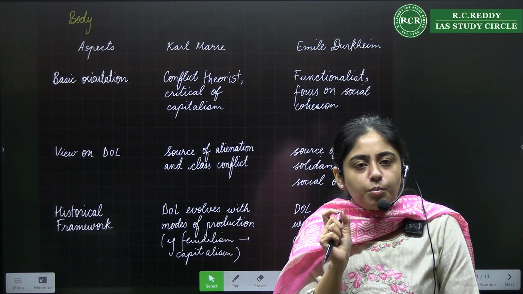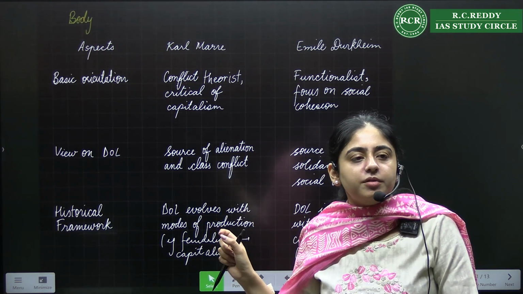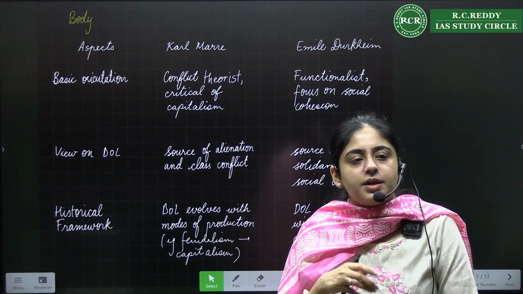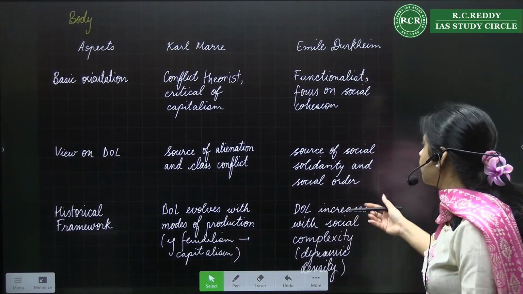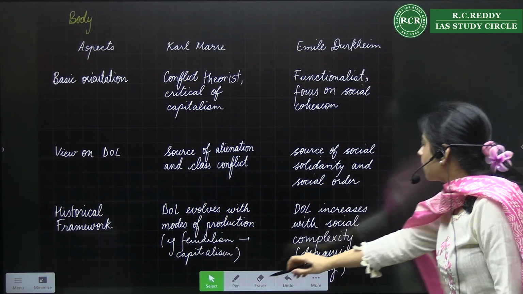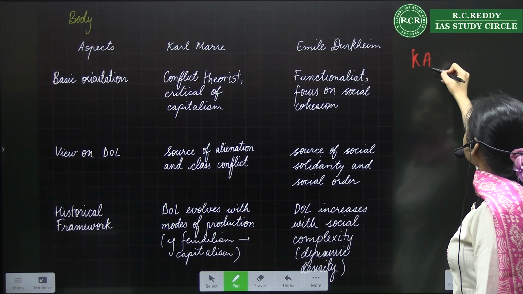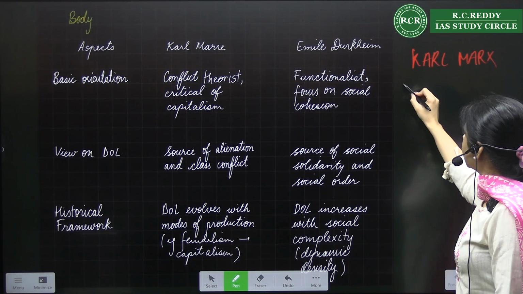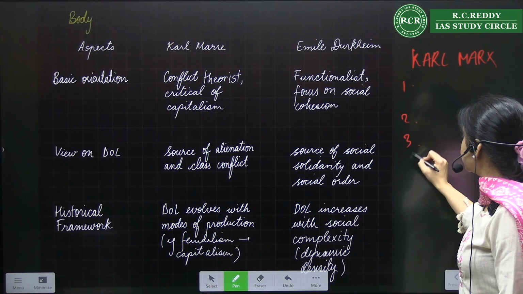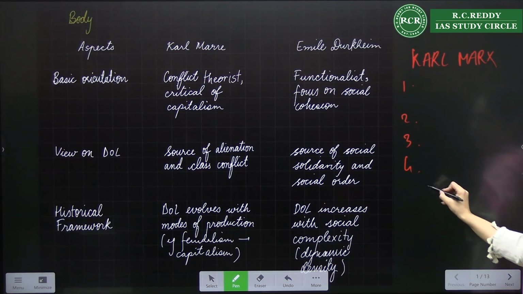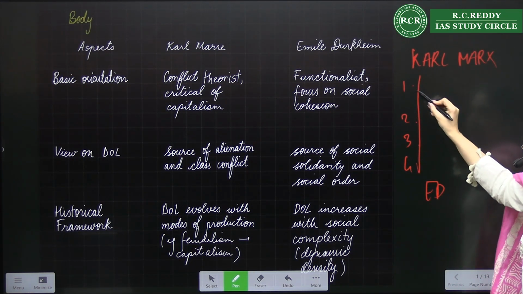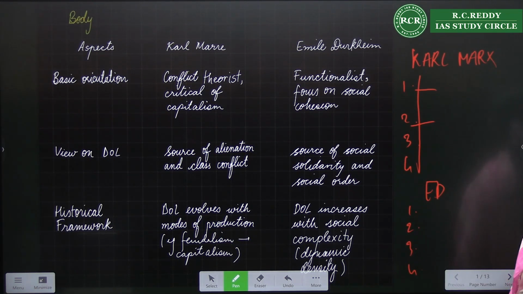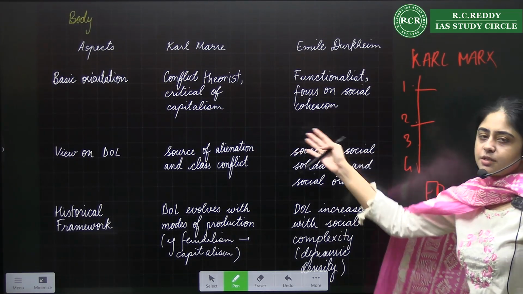So best way would be that you write in a tabular form, because the points are very clearly visible. But it's not that you cannot write in paragraphs. There you can, if you're not comfortable. So first you can start with discussing Karl Marx point of view on division of labor. Same parameters. At one place you discuss about Karl Marx. Next, same parameters, same points. The unit of comparison should be same under Emile Durkheim. That way you can do, but this is the best way.